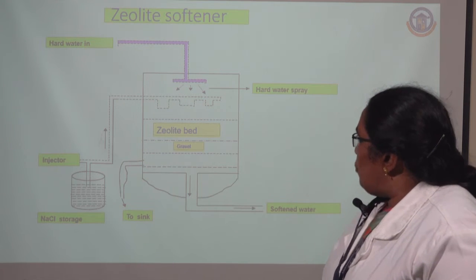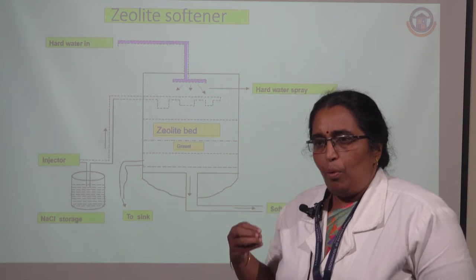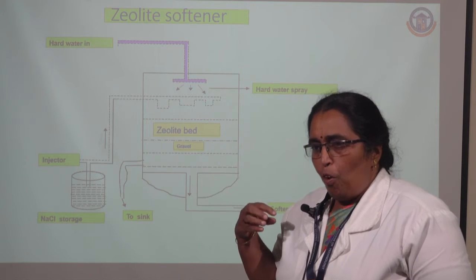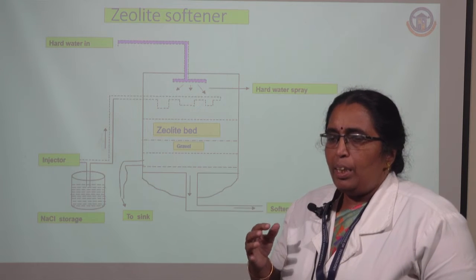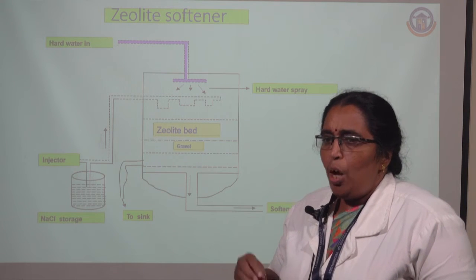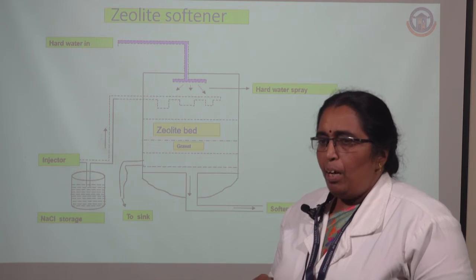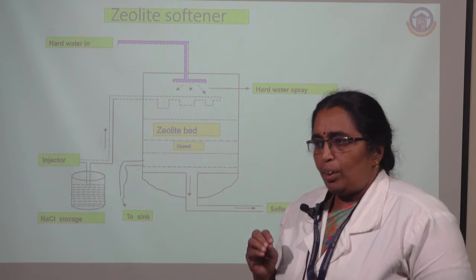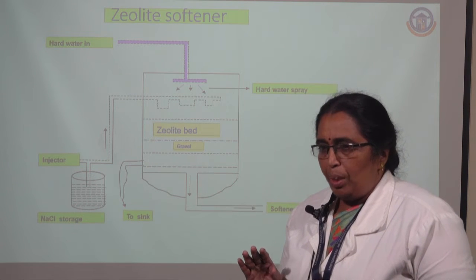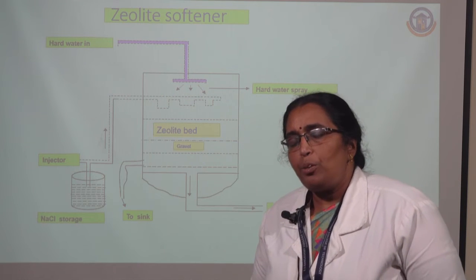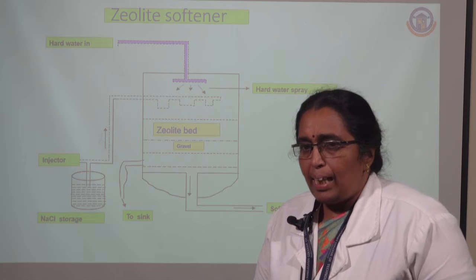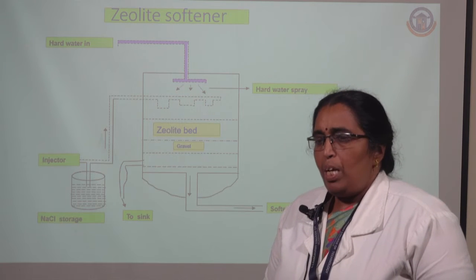What happens when the hard water is allowed to fall on the surface of the zeolite bed? The hard water starts penetrating through the pores in the zeolite bed. What happens there? The sodium present in the sodium zeolite is replaced by the hardness producing substances, that is, the calcium and the magnesium.